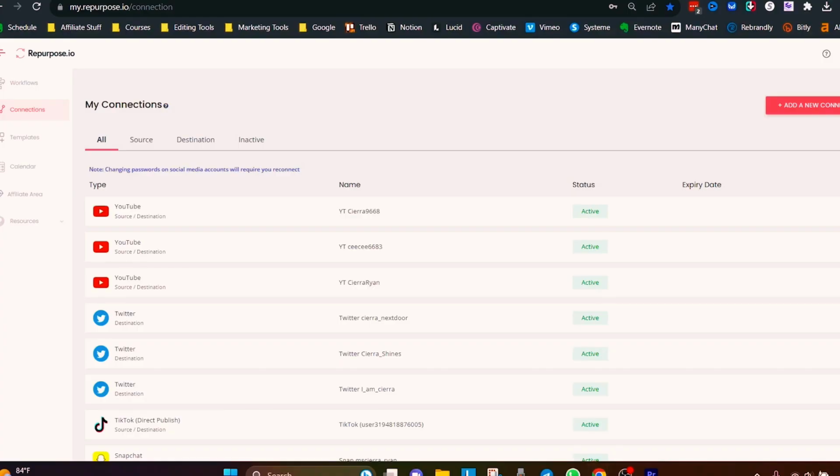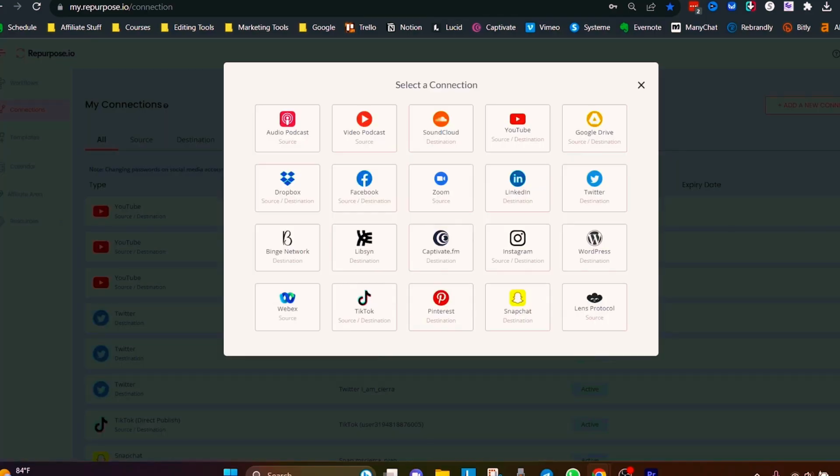With Repurpose.io, you're primarily going to be working in the workflows and the connections. And the first thing that you need to do is go to your connections, and this is where you're actually going to link your accounts with Repurpose.io. So basically what you're going to want to do in the connections is click this little pink button right here. And this is where you can add all of your social media accounts.